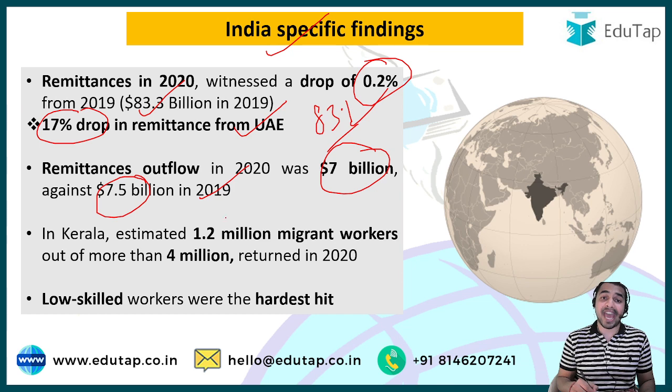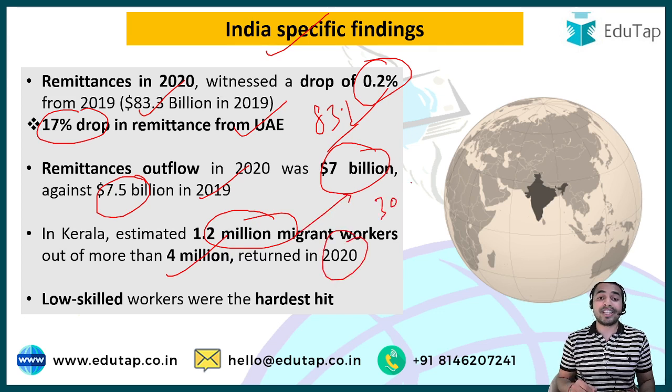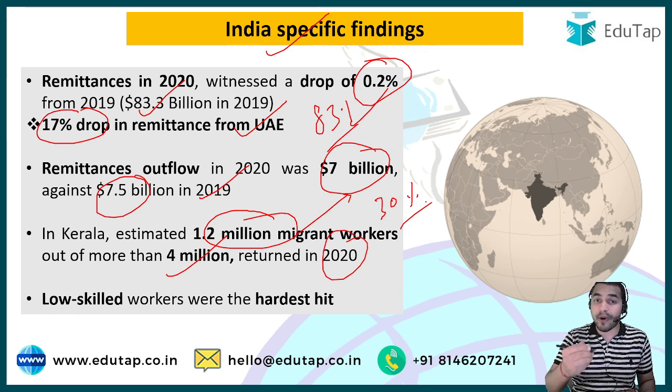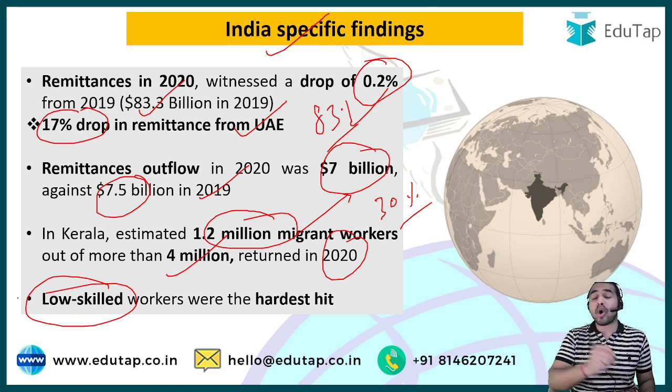And guys, in Kerala, the report says that an estimated 1.2 million migrant workers returned to Kerala out of the more than 4 million migrant workers in year 2020. And guys, this particular number shows the 30% of the total income of Kerala, and that shows how much the Kerala state has been impacted by the COVID-19 pandemic in terms of the remittances. And guys, this particular report also says that the COVID-19 pandemic has hit low skilled workers hardest. And guys, that was all from today's session.